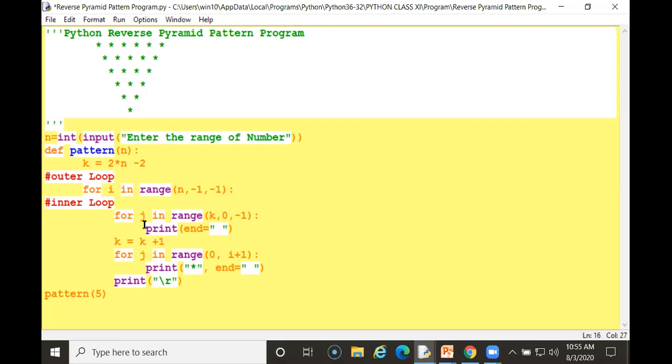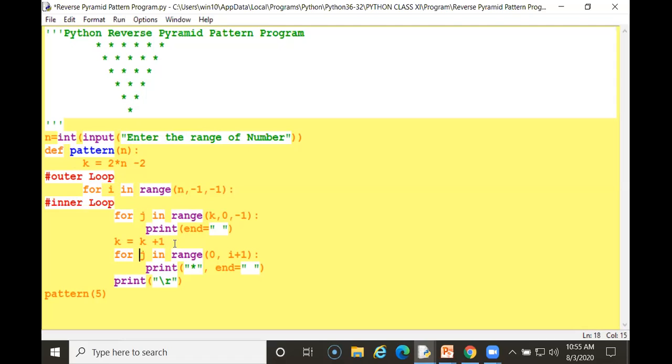Now I am printing a space. What is print space? After the beginning and end, there will be space. The space will also increase. Now k equals k plus 1, so the column will increment. Now again I am using j.